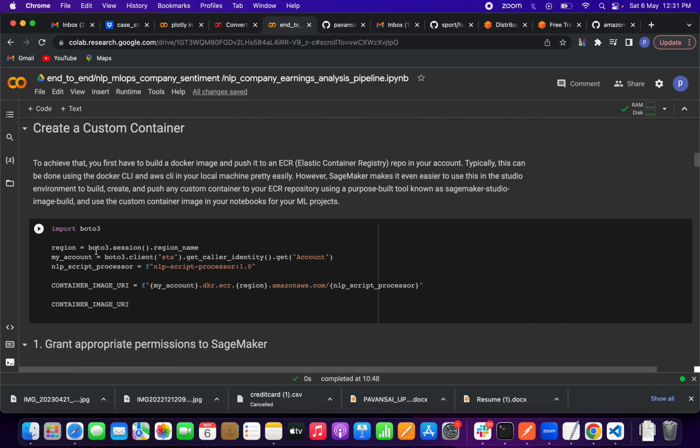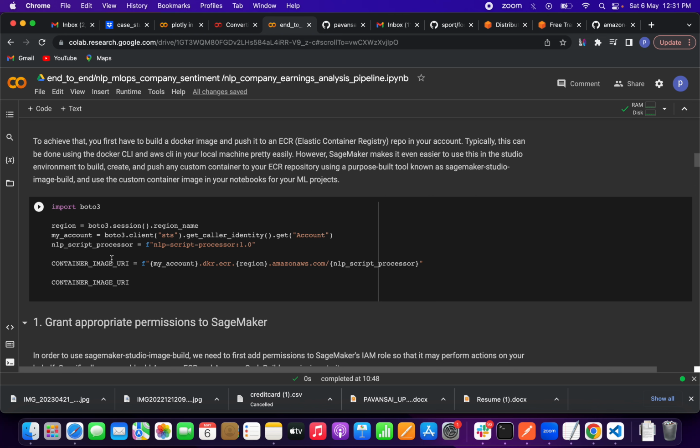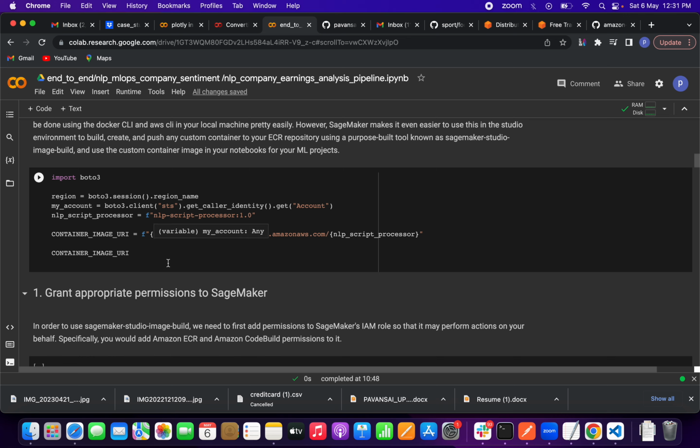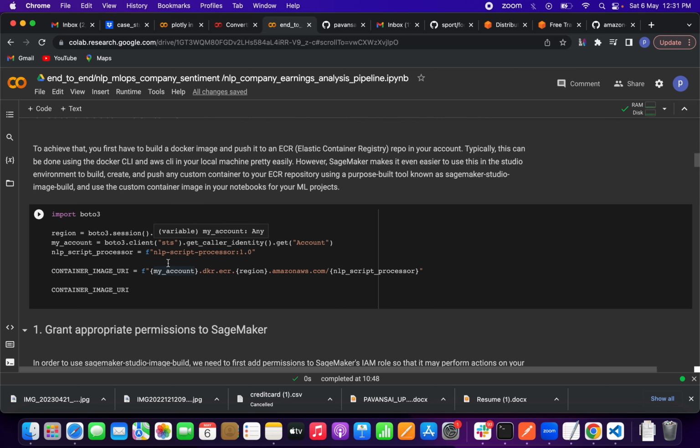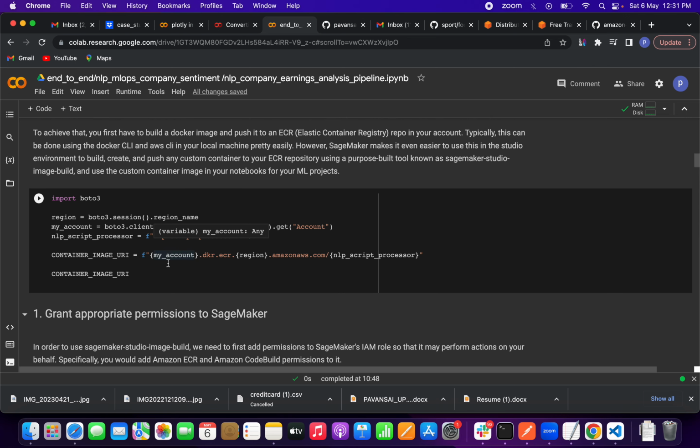So here I am finding the region with boto3.session.region_name, and after that my account. Okay, I am getting all the account details, and this is our script processor. I am defining it like this, and this is the container image URI. So this is standard, friends. Whatever you want to put in those variables, it will automatically replace here. Okay, so that is about creating a custom container, friends.